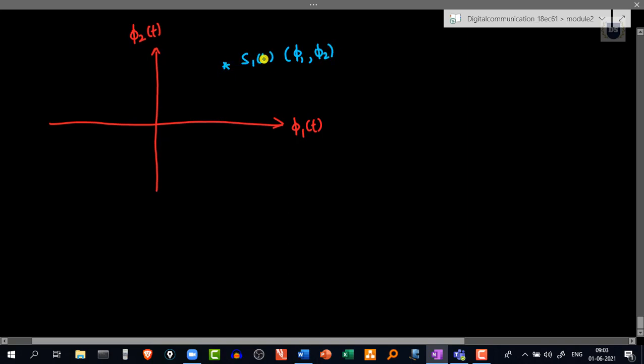So this is some point which indicates the transmitted signal, or because this is being indicated using a point, I can call this the transmitted signal point.